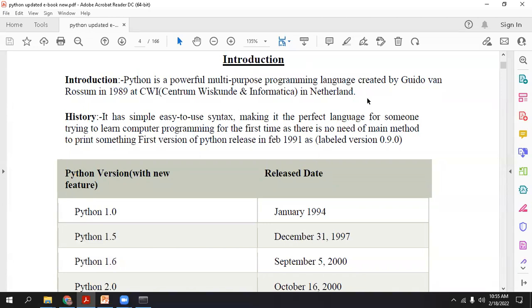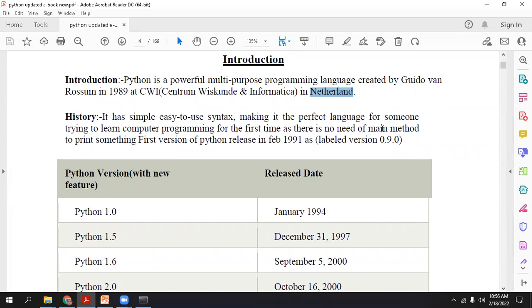So the Python developer, he is a mathematician staying in the Netherlands, and his name is Guido van Rossum, and he developed the concept in 1989. In some of the books, it has been written 1991. So can anyone tell me which one? What is the year of development of the Java programming language?